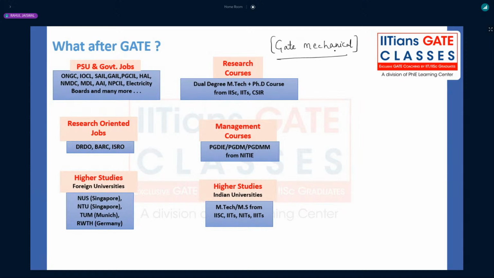In that you have opportunities to get selected in ONGC, IOCL, SAIL, Gas Authority Limited, PGCIL (of course for electrical), Hindustan Aeronautics Limited, NMDC, MDL, Airport Authority, NPCIL, and NTPC. We have a number of lists; many PSUs recruit through GATE mechanical, right?